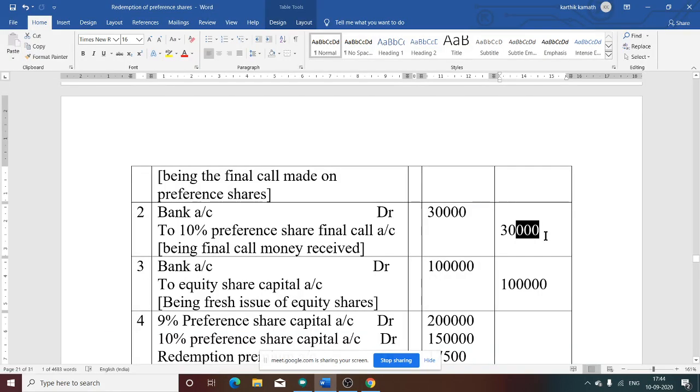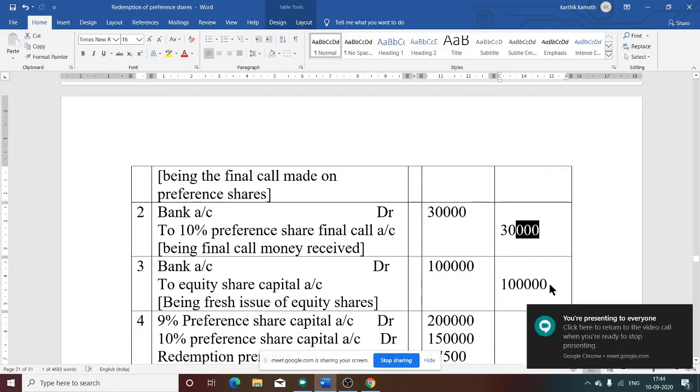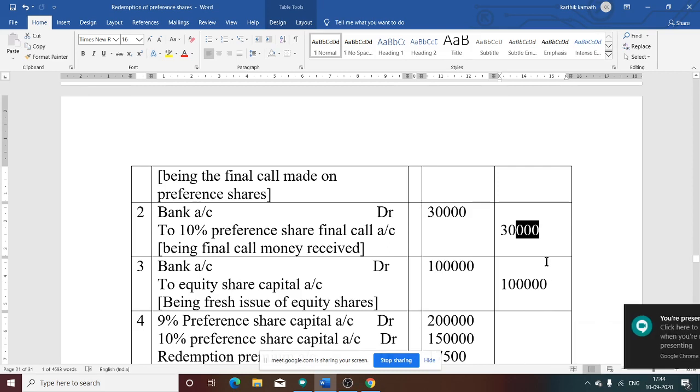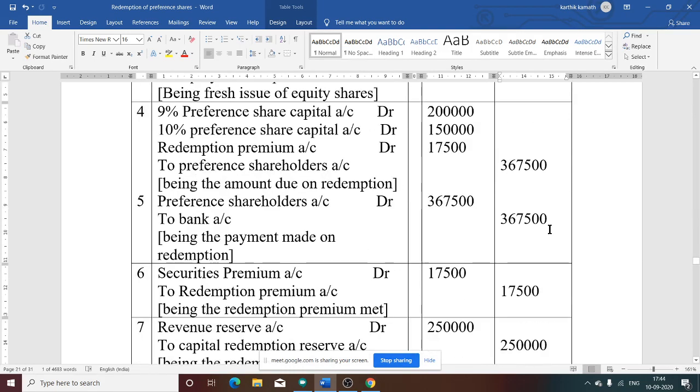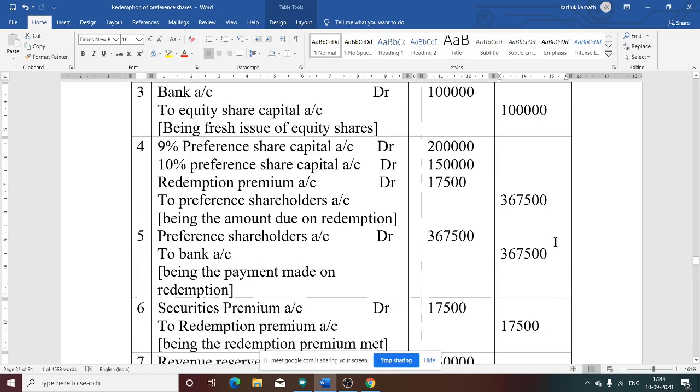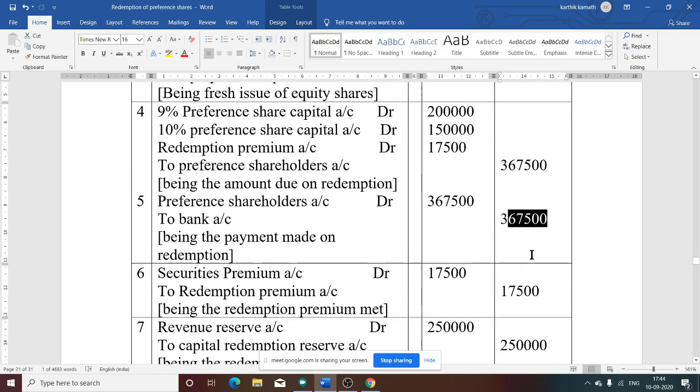Fresh issue is 1 lakh. Third journal entry. So 3,30,000 plus 30,000 call money plus 1 lakh, that is fresh issue, minus payment. I will tell you the payment where there is a bank account, that is 3,67,500.